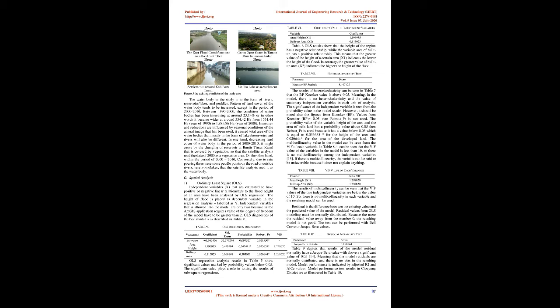Increases and reductions are influenced by seasonal conditions of the annual image that has been used. It causes the total area of the water bodies, which are mostly in the form of lakes/reservoirs and rivers, to be different. On one hand, the decrease of land cover of water body in the period of 2000 to 2010 might be caused by the change of the reservoir at Banjir Timur Canal that is covered by vegetation, so that the satellite analysis read the data of 2000 as a vegetation area.